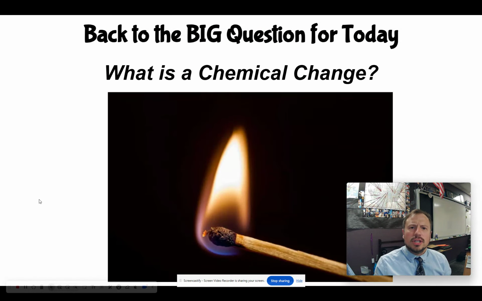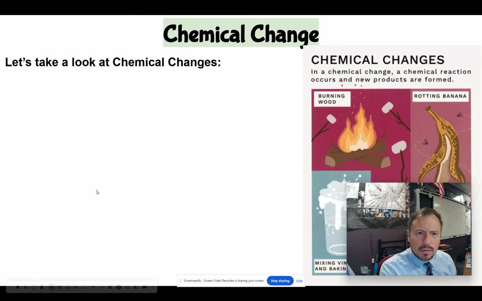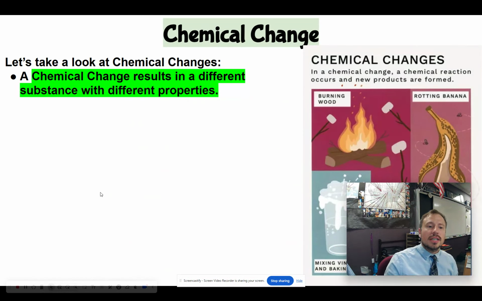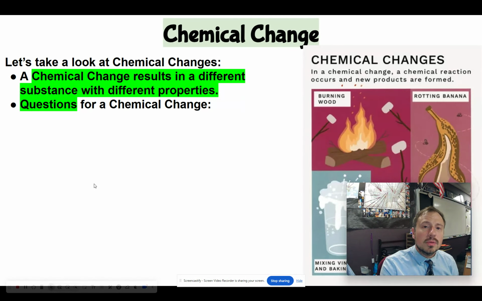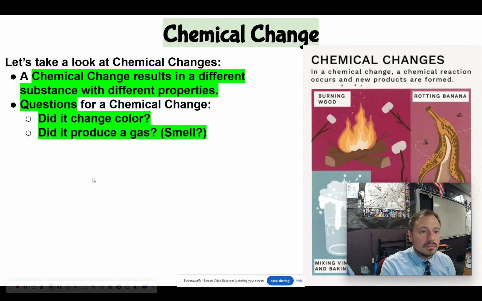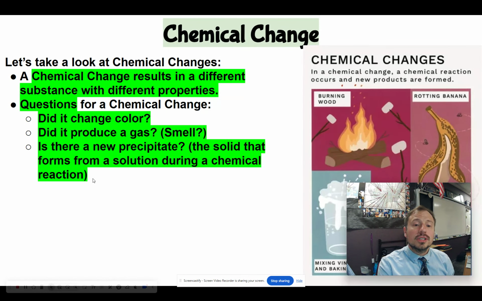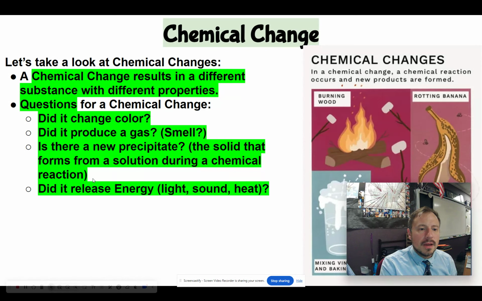So now let's get to this one, right? What is a chemical change then? So a chemical change results in a different substance with different properties. So here are some questions to ask for a chemical change. Did it change color? Did it produce a gas or like a smell? Is there a new precipitate? So a precipitate is the solid that forms from a solution during a chemical reaction. You mix two liquids together, is there a solid forming somewhere in that mixture?